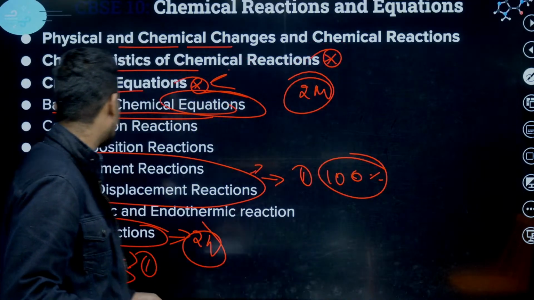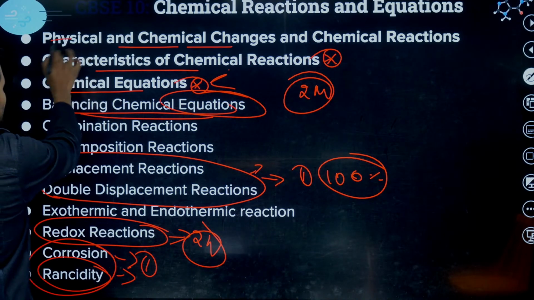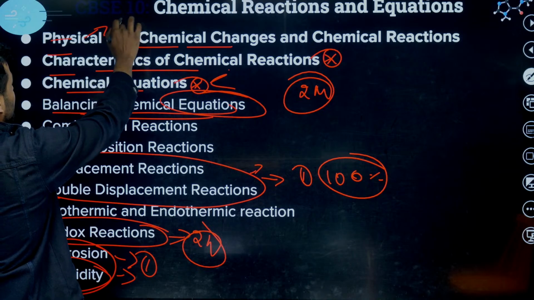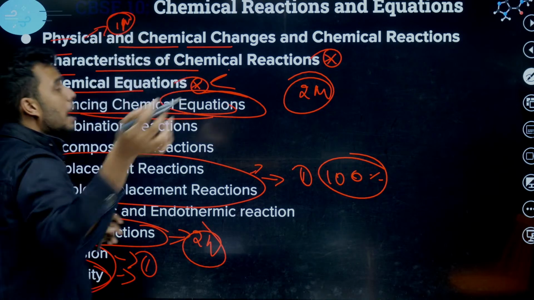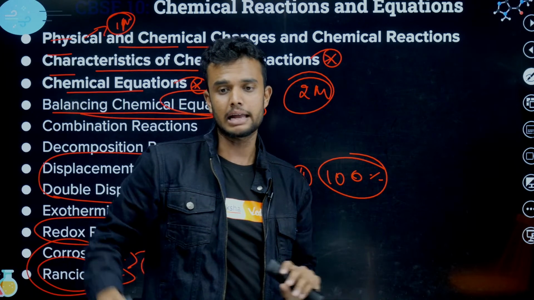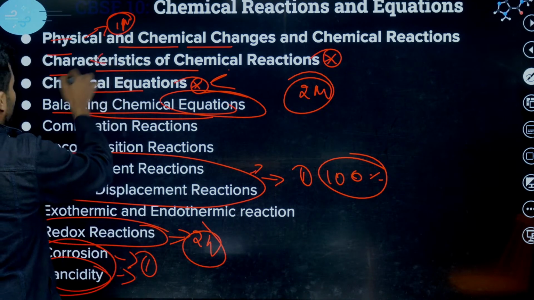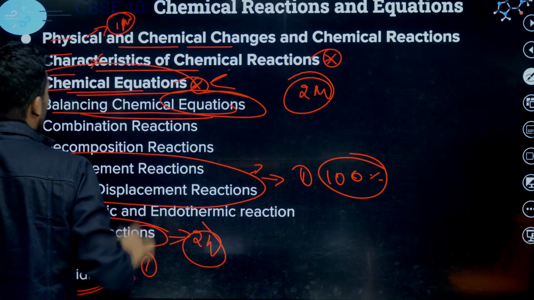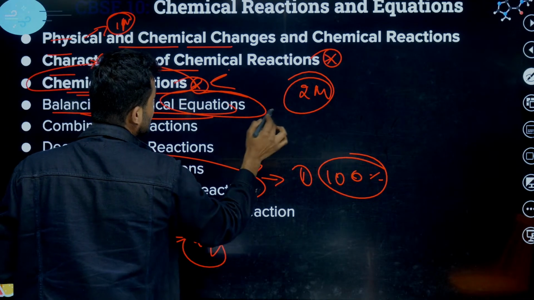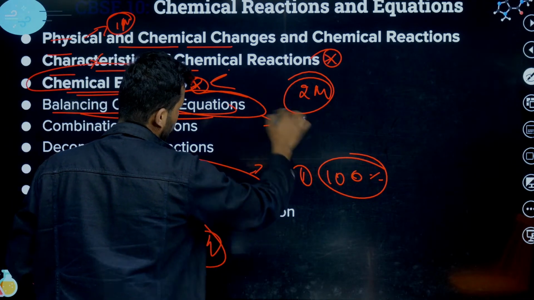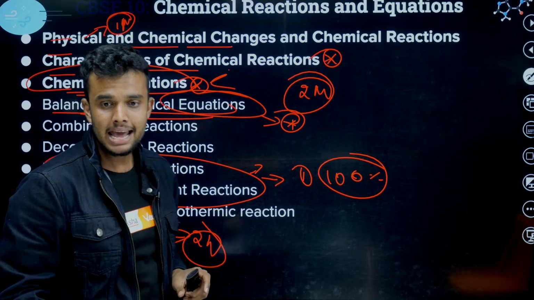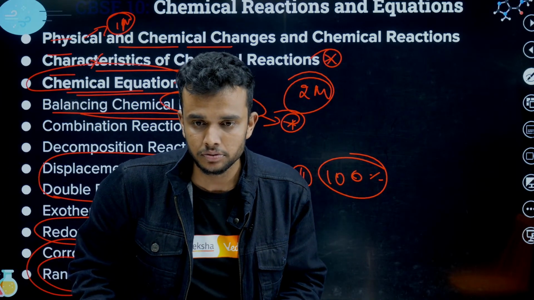Okay, students, look here. These three are not important. Sometimes they ask about physical change. They give 4 options: identify physical change or chemical change. That is the thing they ask. They never ask about characteristics. What about chemical equation? Very important. Balancing chemical equation is very important. In balancing chemical reactions, they ask.